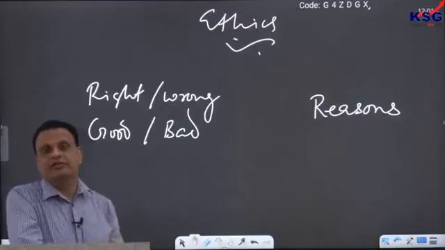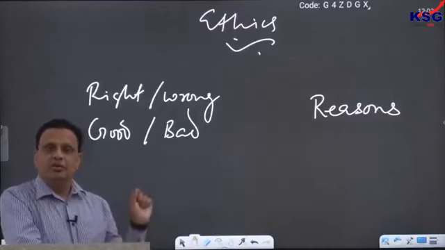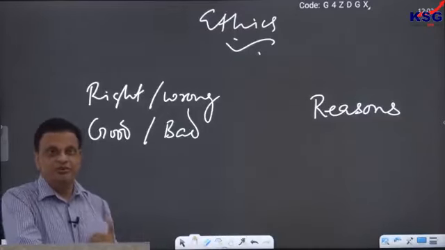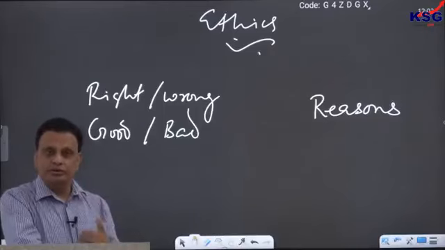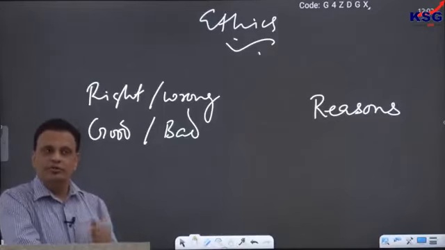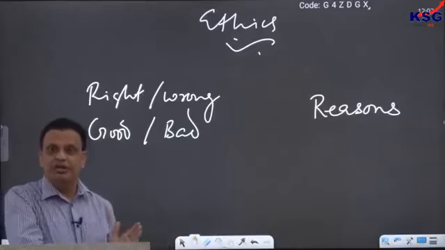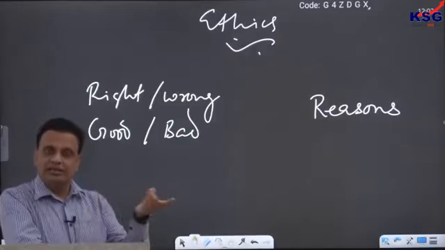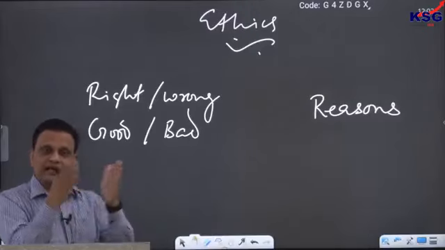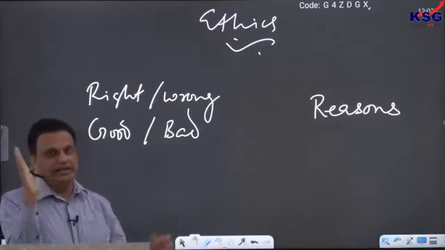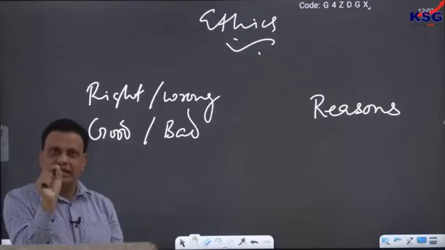Human mind has evolved in such a manner that whenever we do something or whenever we see somebody else doing something, our mind has a natural ability, a natural tendency to divide our action or somebody else's action into the strict categories of right and wrong, that this is right and that is wrong.